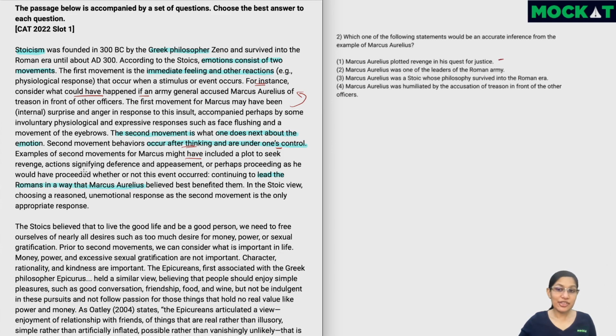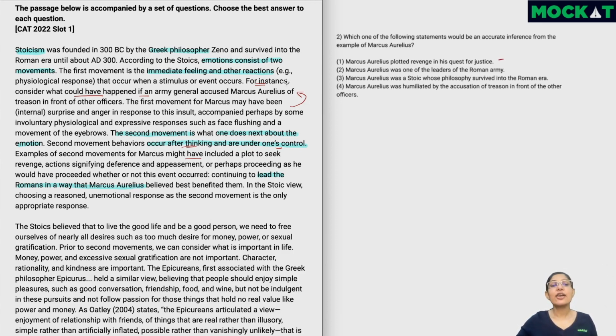And that also is in a fictional example. So this is not something which we can infer. If at all this had happened, this is something which he may or may not have done. And we also know that a reasoned, unemotional response is appropriate for a Stoic. So if we go with the assumption that Marcus Aurelius is a Stoic, probably revenge is not what he would have gone for. In any case, this option is something which we will not consider because this is just an example. This is not a true incident.